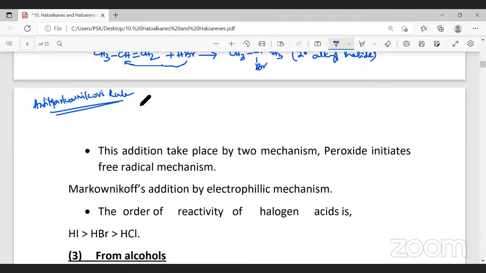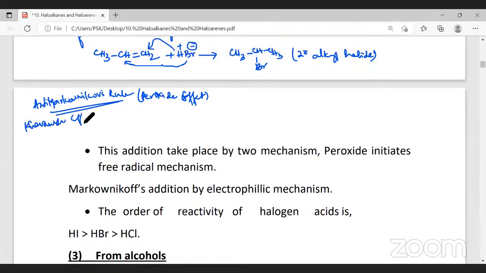Anti-Markovnikov's rule. It's also called the peroxide effect, or the Karash effect. Karash is the name of a person, an Indian scientist. Anti-Markovnikov's rule, peroxide effect or Karash effect.